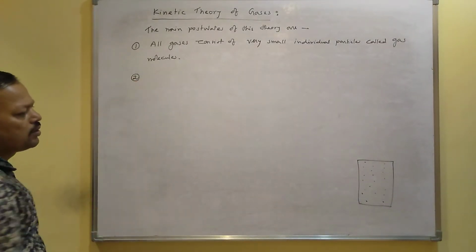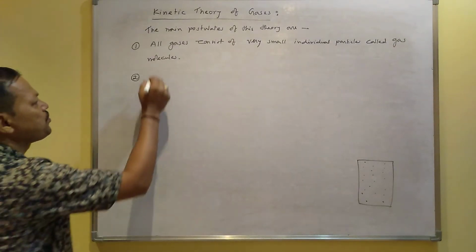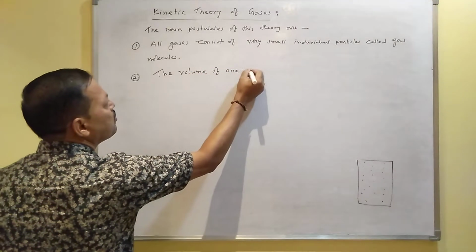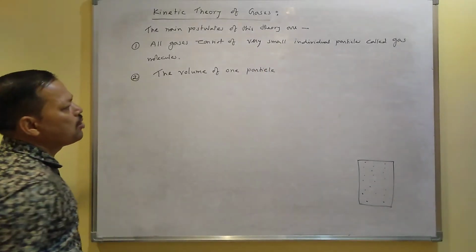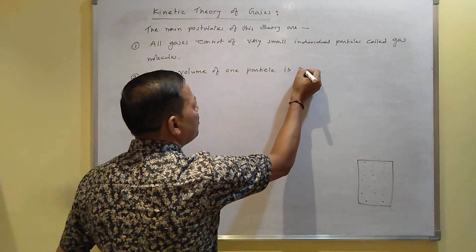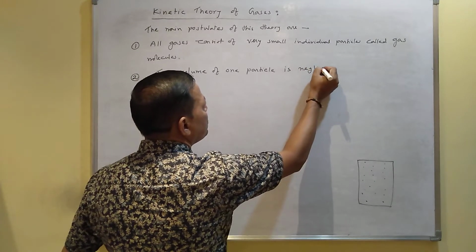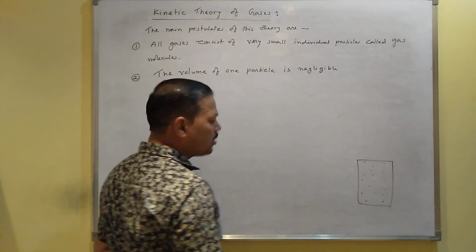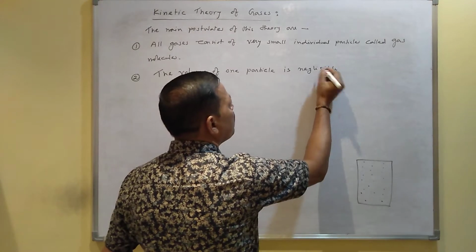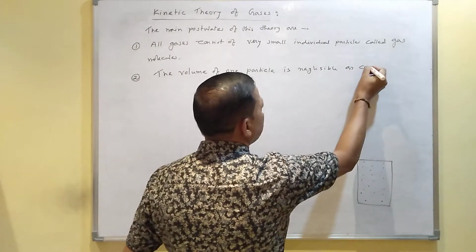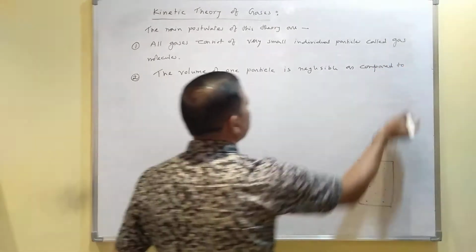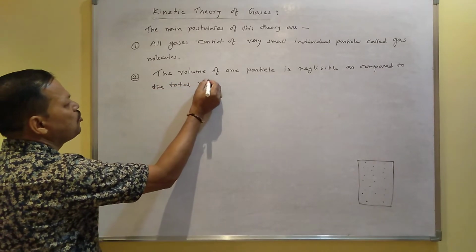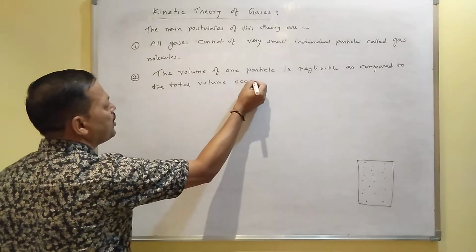Number two, the second point of kinetic theory of gases, the volume of one particle is negligible as compared to the total volume occupied by the gas.